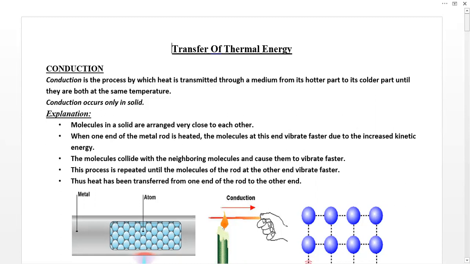This is called the equilibrium state, when the temperatures of the hot region and the cold region are balanced. This is called thermal equilibrium.